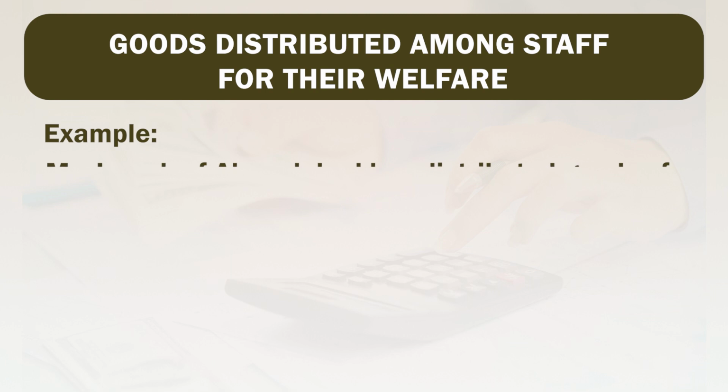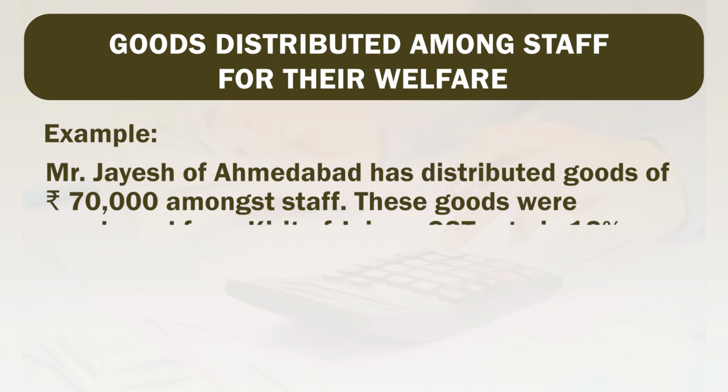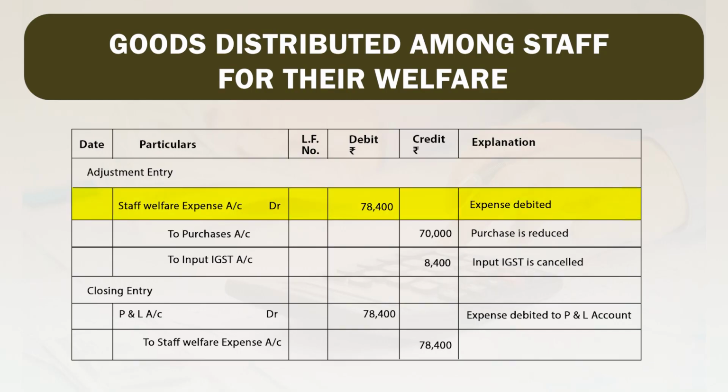Now, let us see one example. For example, Mr. Jayas of Ahmedabad has distributed goods of rupees 70,000 among staff. These goods were purchased from Kirit of Jaipur. GST rate is 12%. Now, friends, these goods are purchased from Jaipur, so it is our interstate purchase. Now, we have to pass the adjustment entry for that, and in that case, staff welfare expense will be debited by 78,400, including the effect of input IGST, because to that extent we have to reduce input IGST because we have not made a sale of these goods.